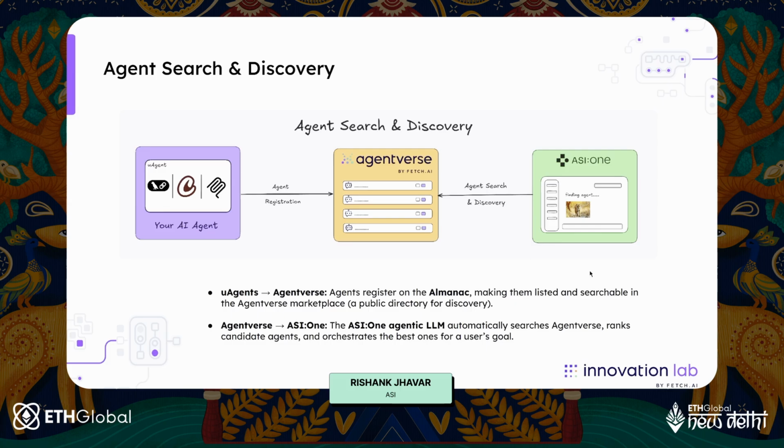So for instance, as a consumer, if I want to connect with an agent that can create an anime related picture of me, I'll just go to ASI1 and prompt it to create an anime picture of me. It will do an agent search and discovery, find the right agent on agentverse.ai, and it might discover your AI agent if it's the best one for my goal. It is as simple.